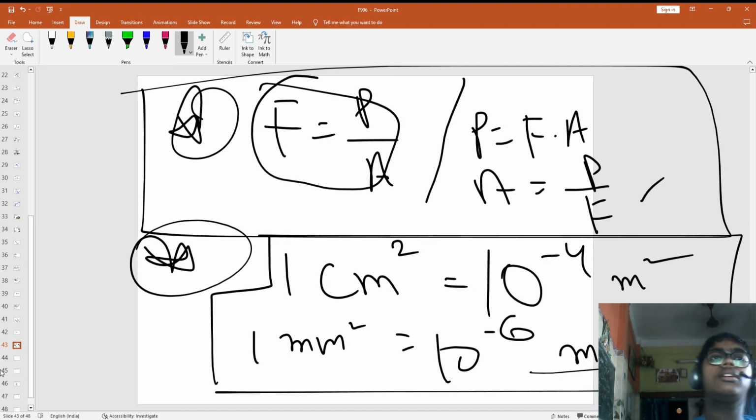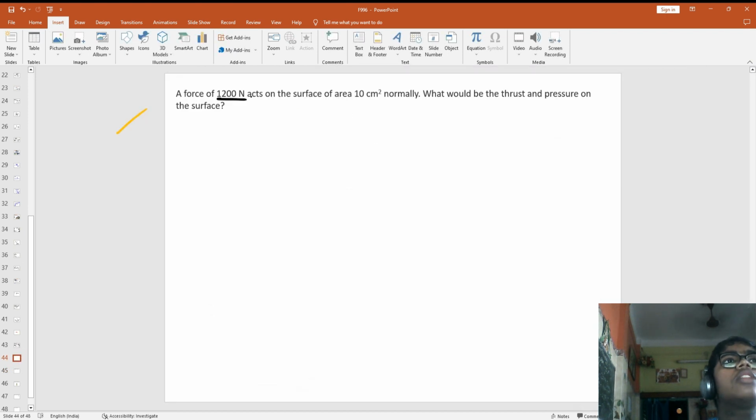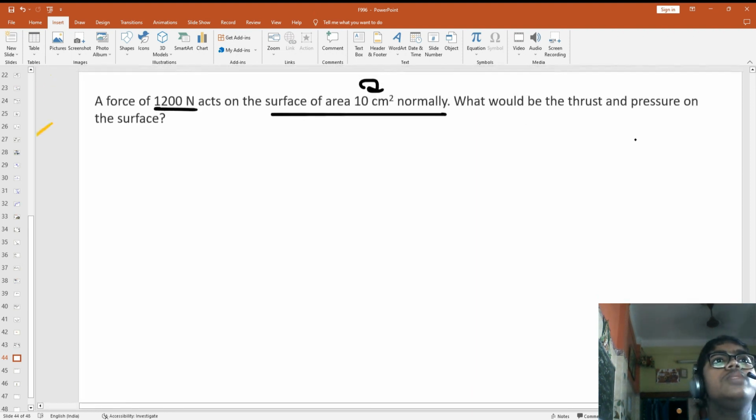Understood? Now let's go to this question: a force of Newton acts on a surface of area 10 centimeters square.